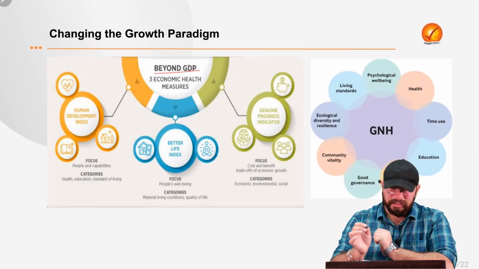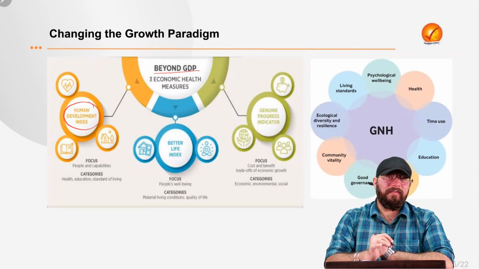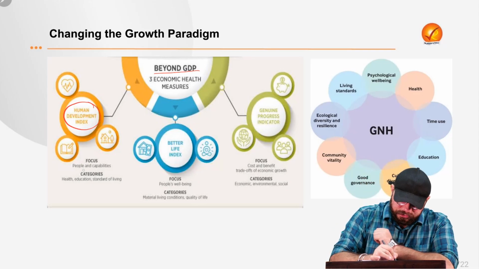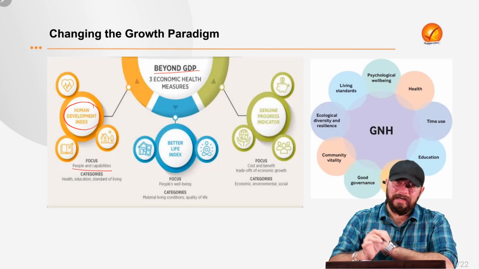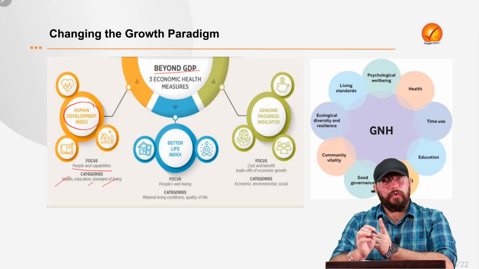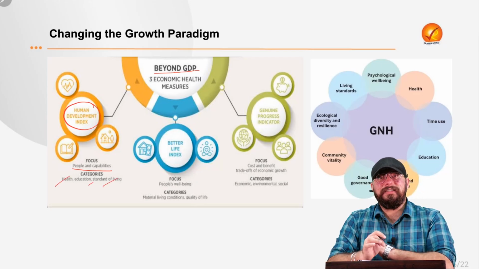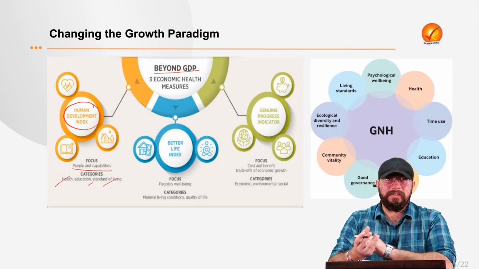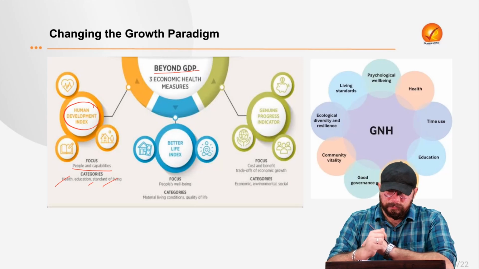So what are the measures? The first measure can be your Human Development Index. What it measures, it focuses on people and capabilities. And what are the criteria used? Health, education, and standard of living. So the Human Development Index can be one step beyond GDP, which gives us a more accurate measure of a nation's well-being.